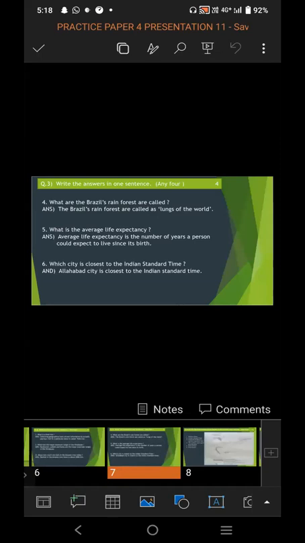So question 3, answer the following in one sentence. The answer you have to write in one sentence. A meaningful answer should be there. Answer should be particular to the question which is asked. And you have been given 6 questions. From those 6 questions, you have to choose any 4 questions that you can write the answer. And it comes for 4 marks, 1 mark for each answer.